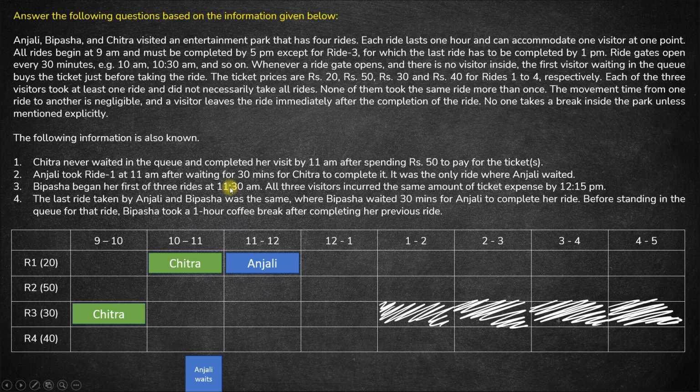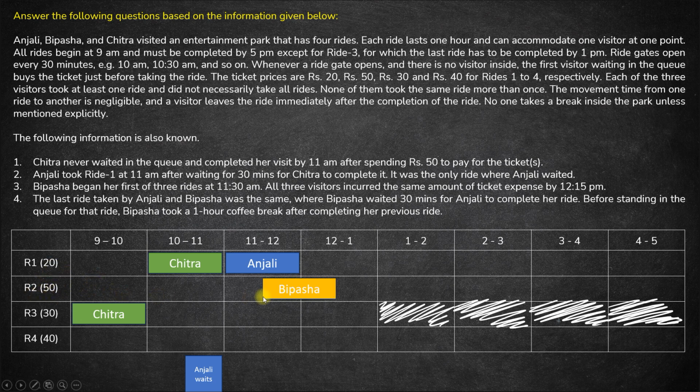That means she would have taken only 1 ride till 12:15, or in fact her first ride will be ongoing at 12:15. So she would have spent amount only for 1 ride, and that amount that she spends must be 50 rupees, because all of them spend 50 rupees till 12:15. So the only ride where Bipasha could have spent 50 rupees is ride 2.